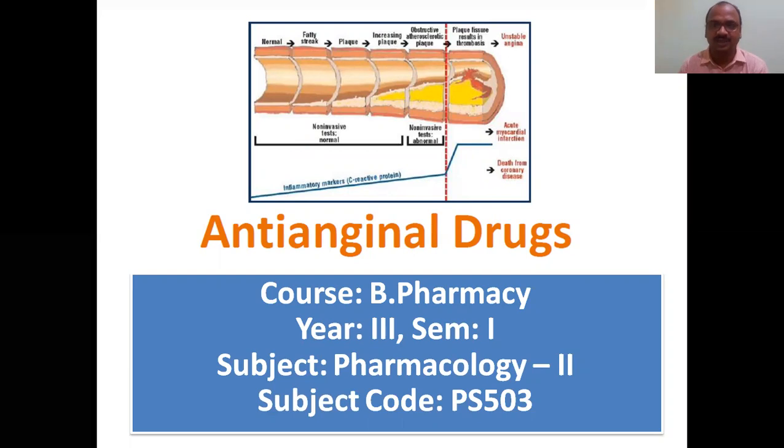Anti-anginal drugs, that means that it is related to the heart and coronary arteries. Here you can see the diagram of a coronary blood vessel. You can see the formation of plaque, this yellow color formation on the walls of the coronary arteries. This is called a plaque. Now we will see in depth.